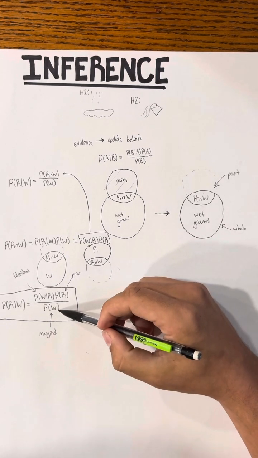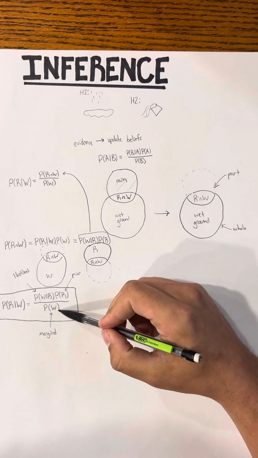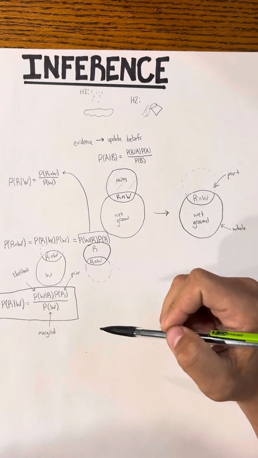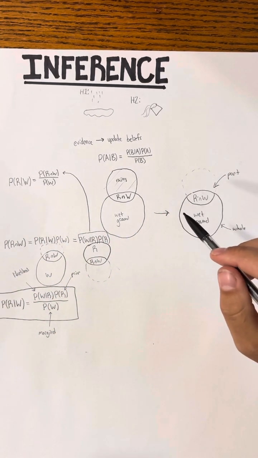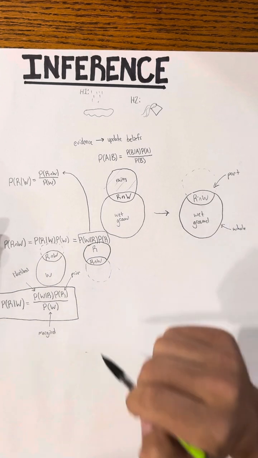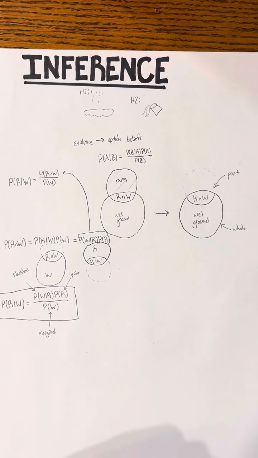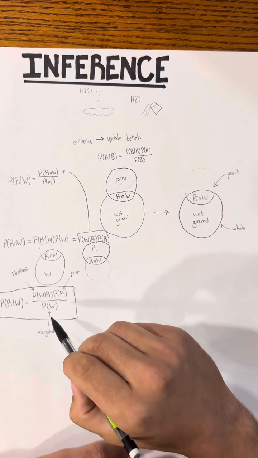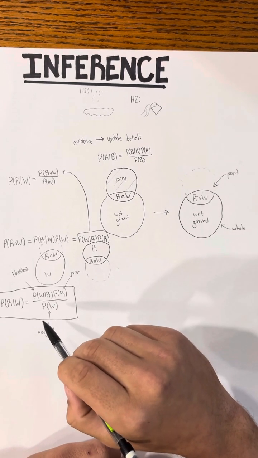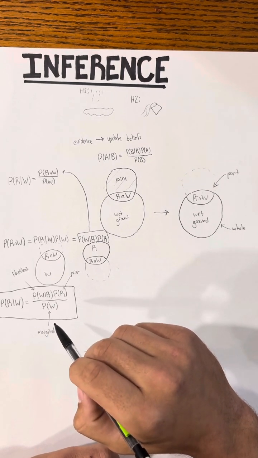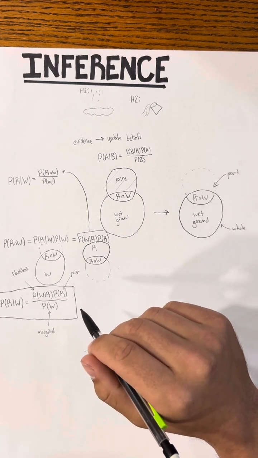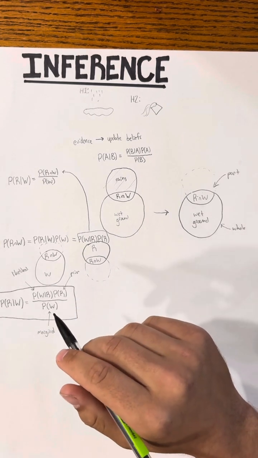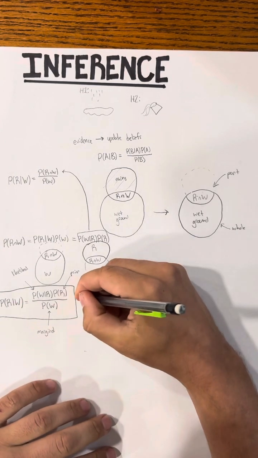So let me ask you, what is the probability that the ground is wet? Now, we haven't actually put numbers to this, but how would you attempt finding this probability? Well, we could say that the probability that it's wet is the combination of the probability that it's wet and it didn't rain, plus the probability that it's wet and it did rain.